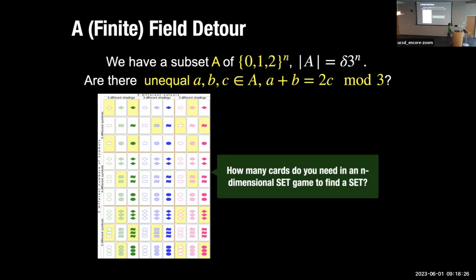So in the game of Set, you basically have each card. Each card has 4 attributes: the shape, the color, the number, and the shading pattern. Okay, and you can encode it as a vector in {0, 1, 2} to the 4. And just assign 0 to, let's say, green, 1 to purple, and 2 to magenta. And then you can encode each card as a quadruple. And finding a set amounts to finding 3 cards which satisfy the equation a plus b equals c. Okay, so this is basically asking, imagine you're playing an n-dimensional version of Set. How many cards do you need to put down to guarantee that you'll always have a set?